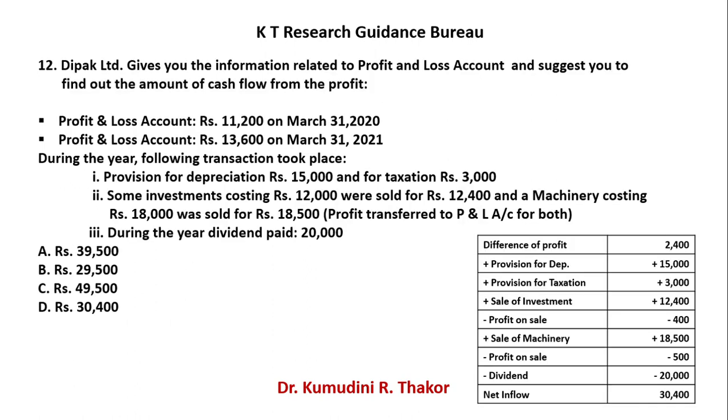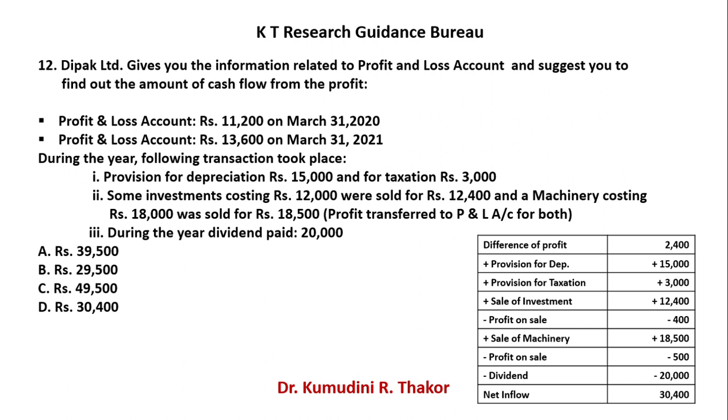Deepak Limited gives you the information related to profit and loss account and suggests you to find out the amount of cash flow from the profit. Profit and loss account opening balance 11,200, closing balance 13,600.